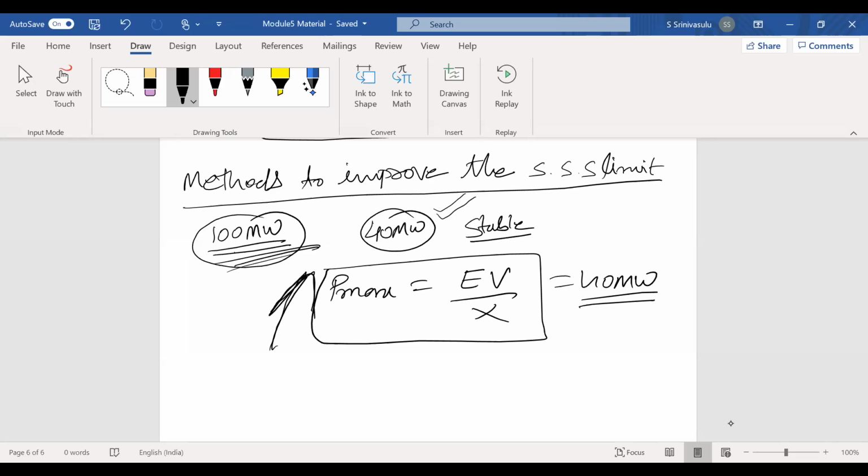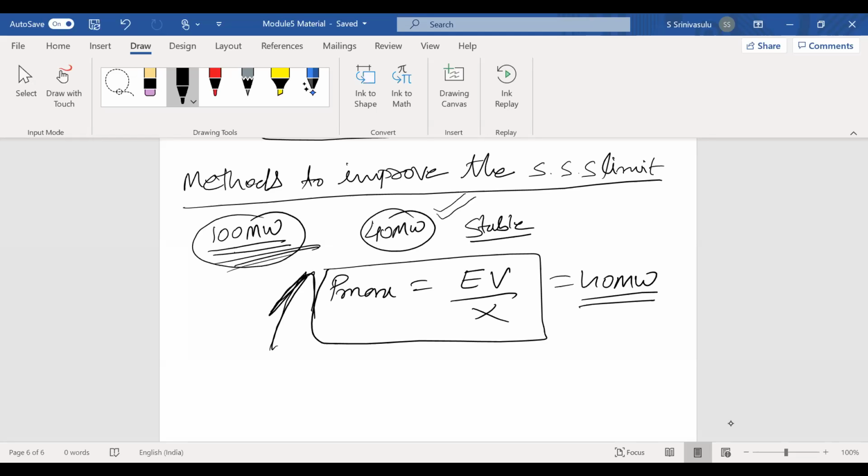At that time, what will I consider or not consider? We do not consider it. Why? Because this machine has 100 megawatt, but is unable to deliver the remaining 60 megawatt. We are not utilizing this alternator effectively. It should use some methods to improve the steady state stability limit. Otherwise, I am maintaining stability, but my alternator delivers only 40 megawatt. Nobody considers this. Why? Because this machine has 100 megawatt, it should deliver the maximum power to the load.